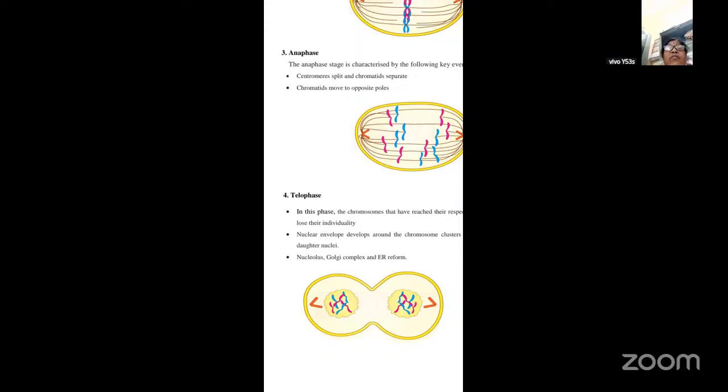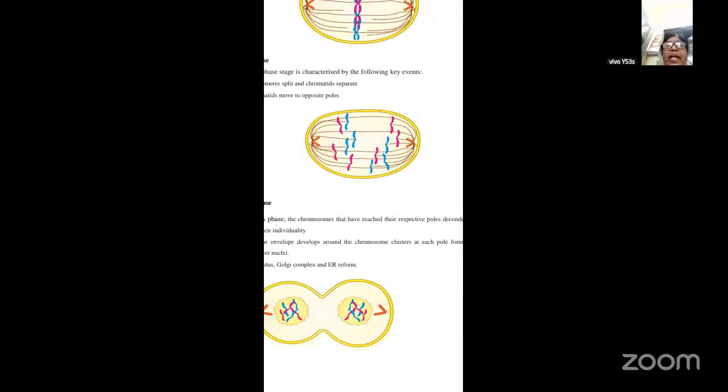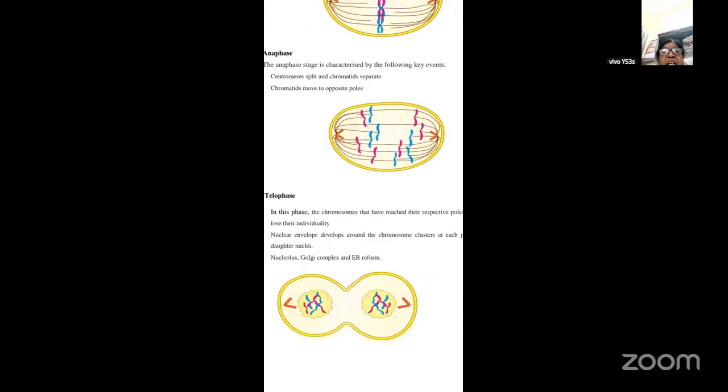So in this particular phase, that is telophase, the chromosomes that have reached their respective poles try to decondense and lose their individuality. As a result, the nuclear envelope will develop around these chromosome clusters at each pole, forming the daughter nuclei. Apart from this, the nucleolus, Golgi complex as well as the endoplasmic reticulum also get reformed.